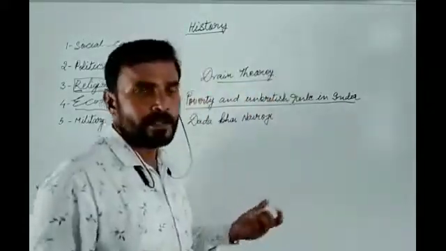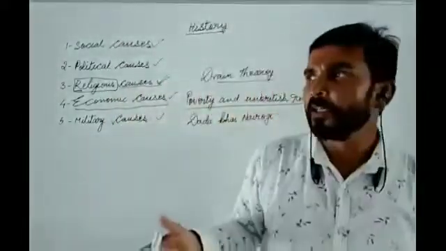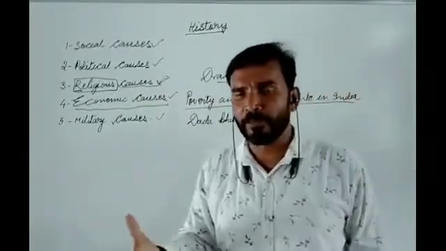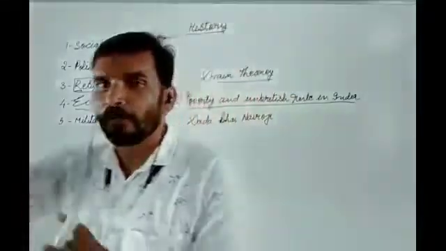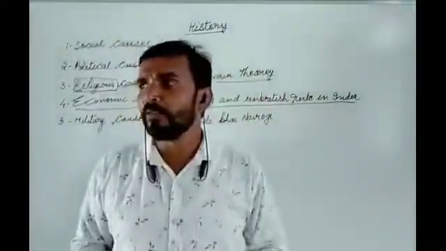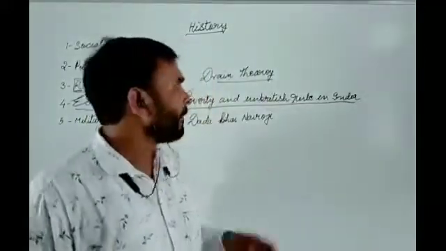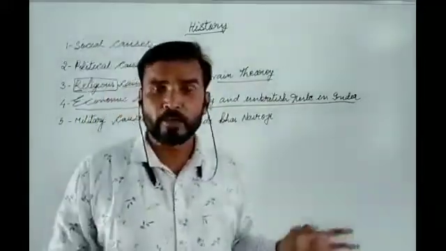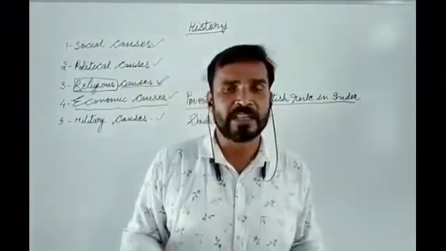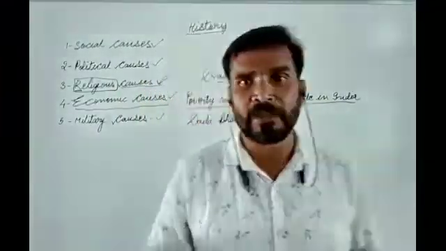Drain means, you know, the drainage pattern in geography. You might be studying about drainage, which means the flowing of liquid from one part to another. So this was the drain theory, and it was first introduced by Dadabhai Naoroji in his book Poverty and Un-British Rule in India. In this book, he first described how the Britishers were utilizing our resources.